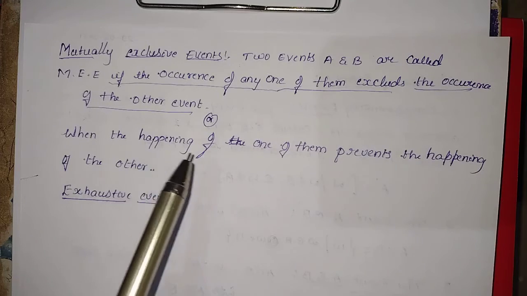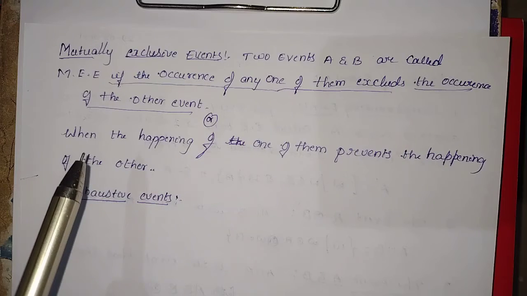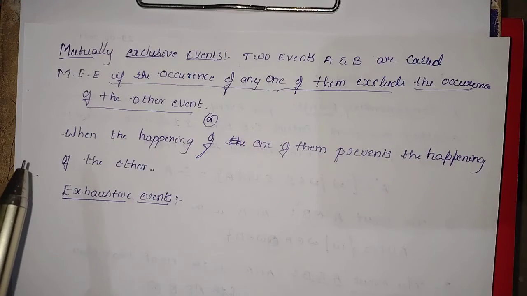Clear? Like the difference of two sets, if there are no common elements between the two sets, that is called mutually exclusive events.